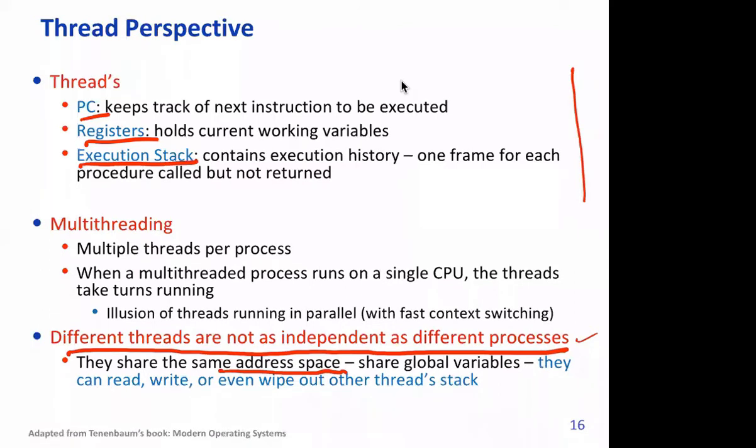Global variables can also be changed. In thread programming, global variables are avoided as much as possible, because writing into them becomes very messy: we then need to synchronize who can write there. It's generally not easy to do multi-threaded programming, because you have to make sure one thread is not messing up the results created by another thread.